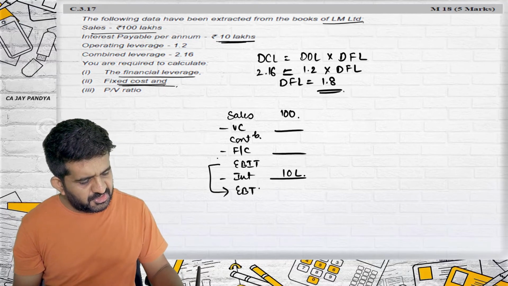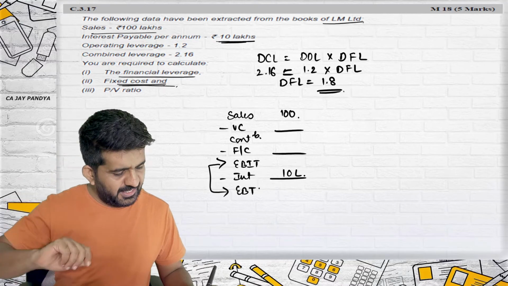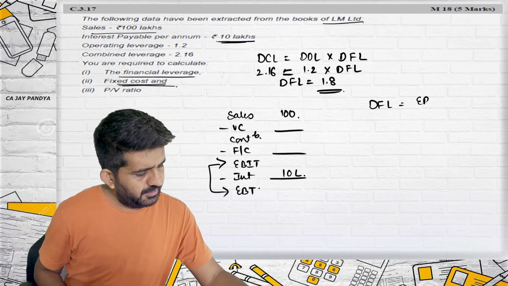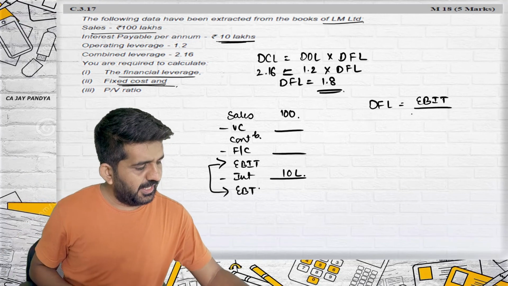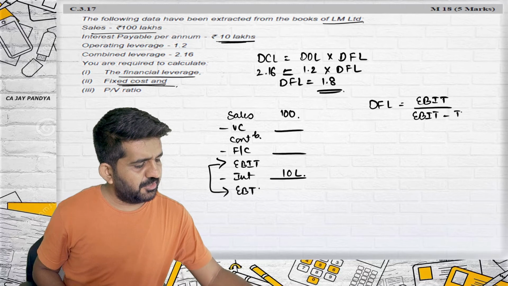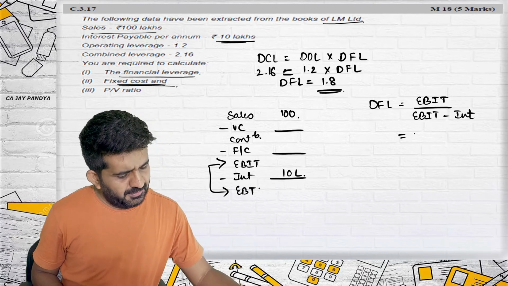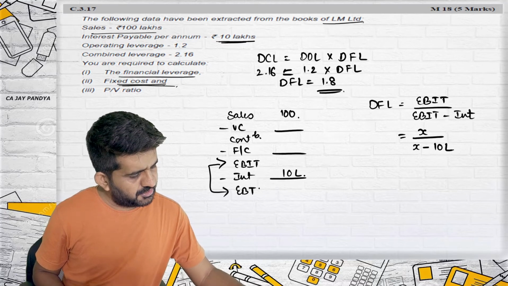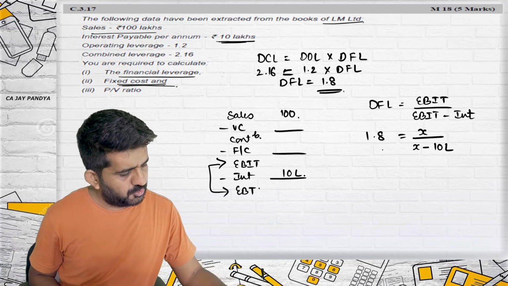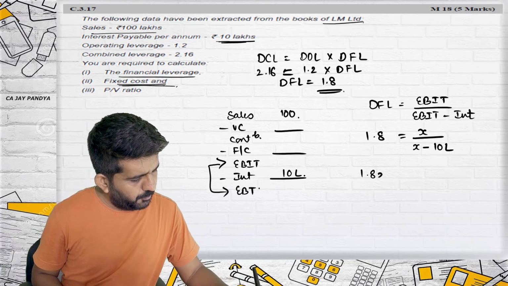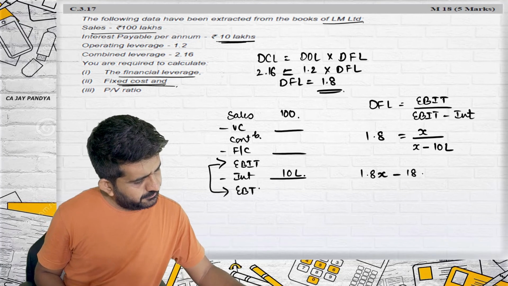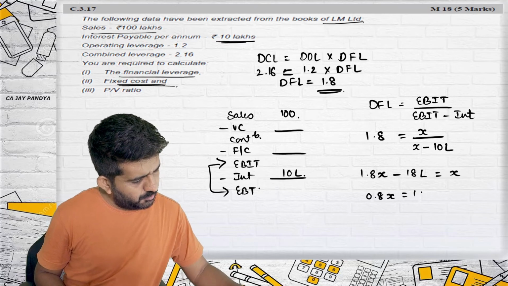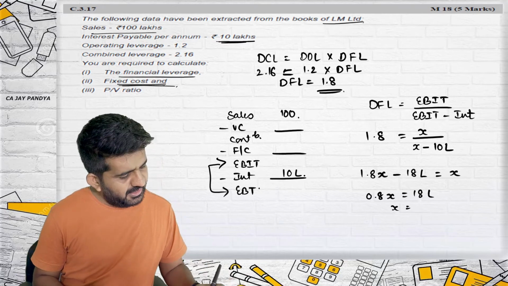From degree of financial leverage, I will be getting EBIT as well as EBT. How? Degree of financial leverage is equal to EBIT upon EBT, and what is EBT? EBIT minus interest. So EBIT we do not know, but interest we know. X upon X minus 10 lakhs is equal to degree of financial leverage, which is 1.8. So this will be 1.8x minus 18 lakhs is equal to X. This will be 0.8x is equal to 18 lakhs. X will be 18 divided by 0.8.